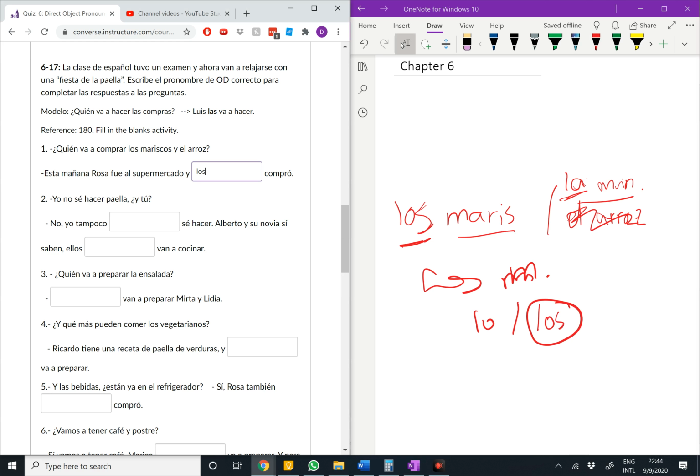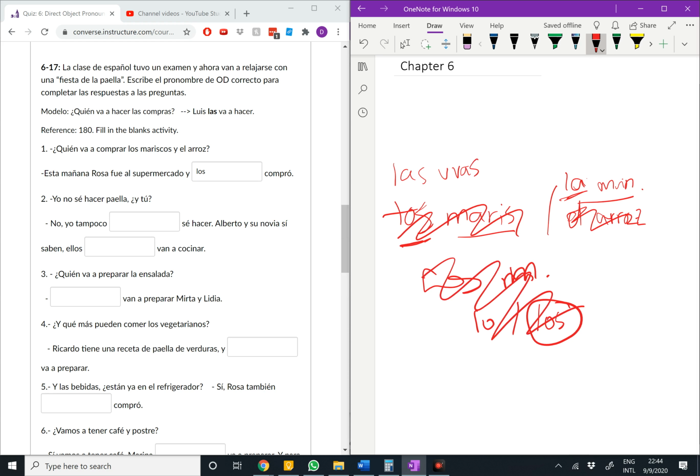So if this were, for example, la manzana y las uvas. She went to buy grapes and apples, right? So we'd say, well, is this feminine? Both things are feminine. So it's going to be feminine. So we're either going to have la or we're going to have las. Is it plural or singular? Well, it's them, it's not it. So it will be las in that case. So keep working through it that way. So go back to the question and find out what is being asked, right?